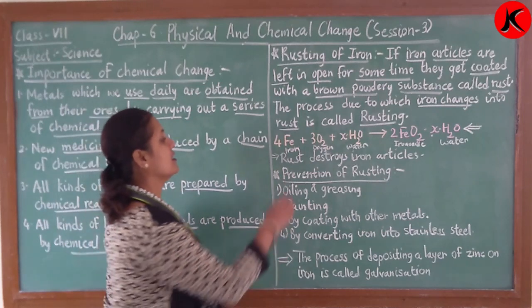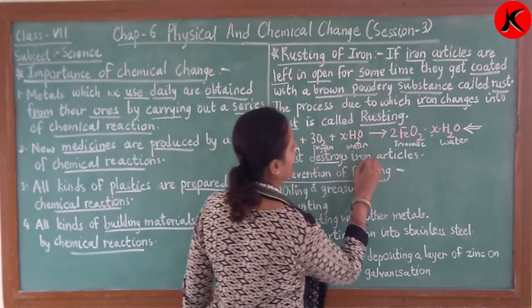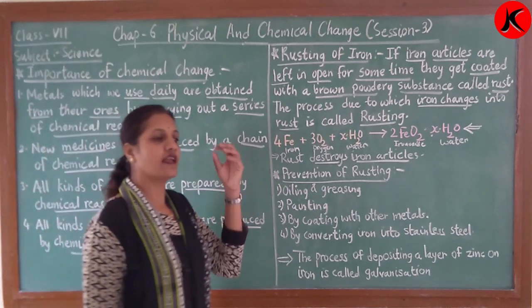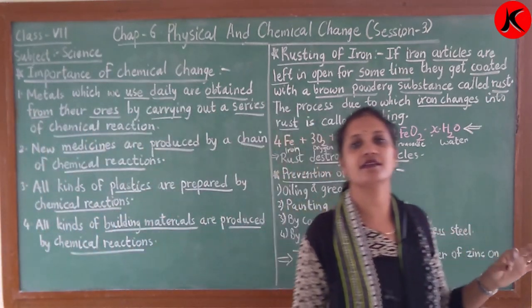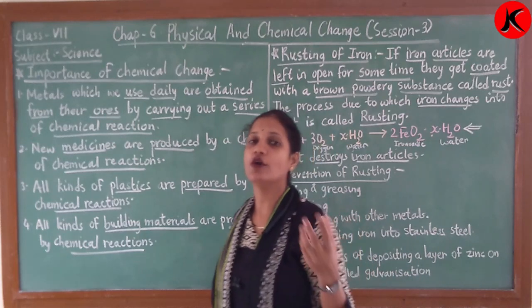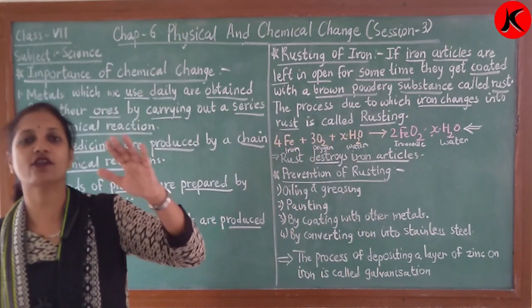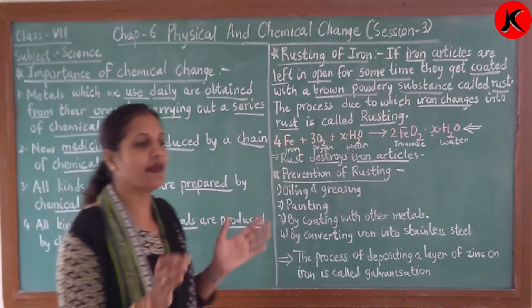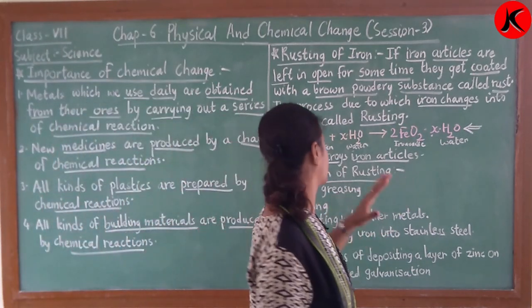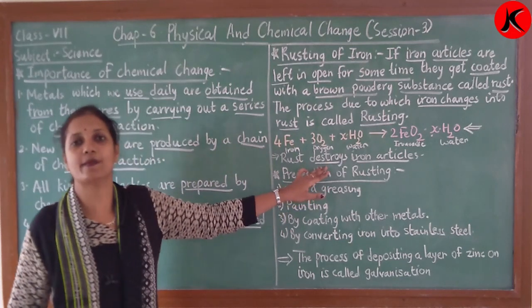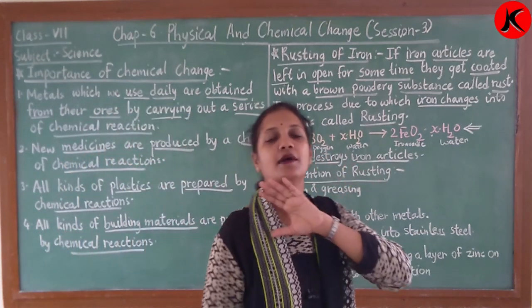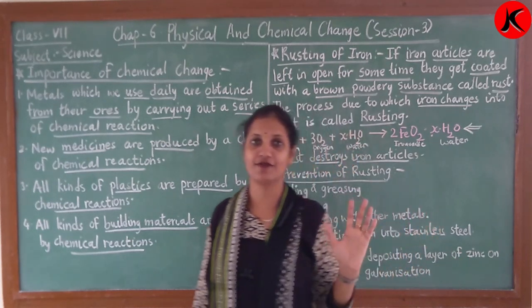Okay. Next, rust destroys iron articles. Now if you are keeping iron articles in water for many years or many months, you will see that layer by layer the rust, means the iron, is coming out. The iron is getting destroyed slowly, and finally you will see that it is melting in water itself, right?